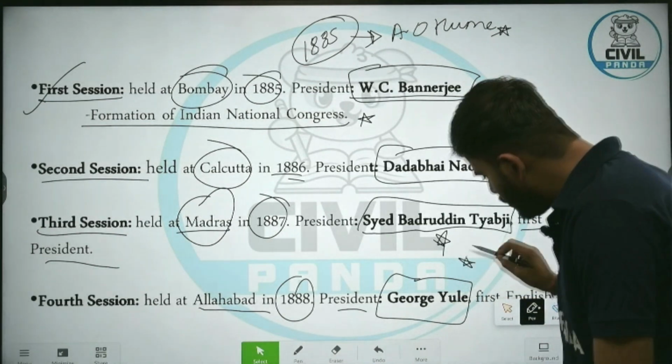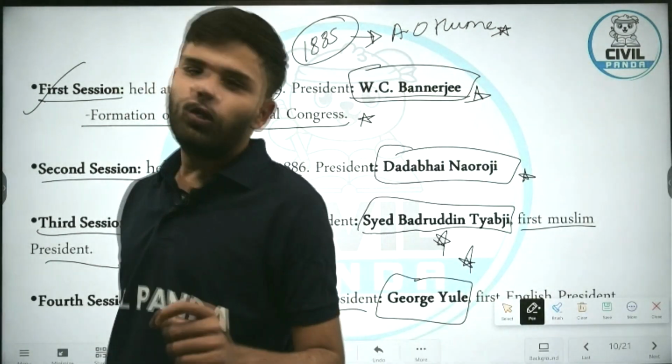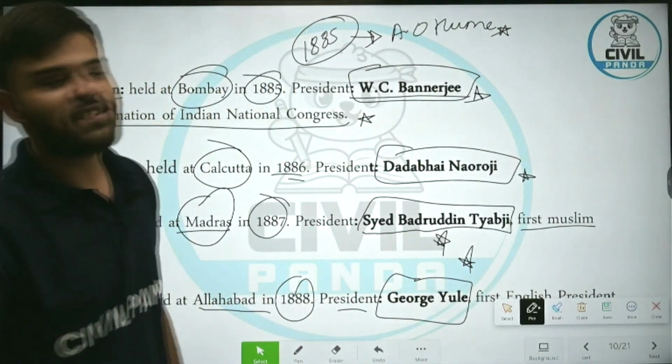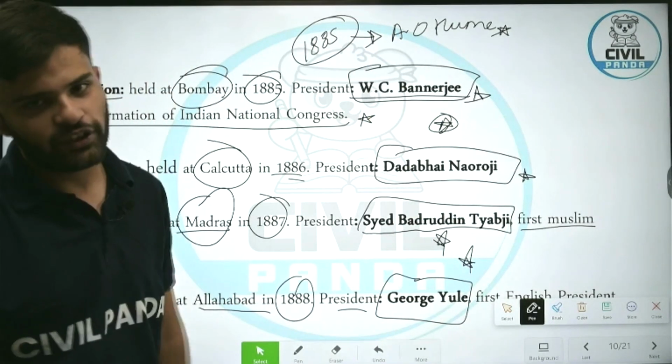It is very important, George Yule. In this session at Allahabad, 1888, George Yule became the first English president of Indian National Congress. It is non-Indian, you can say non-Indian president.